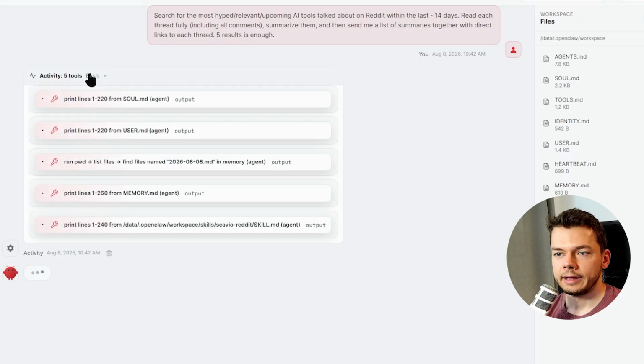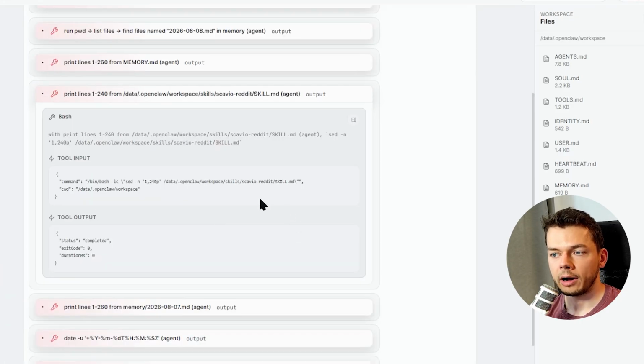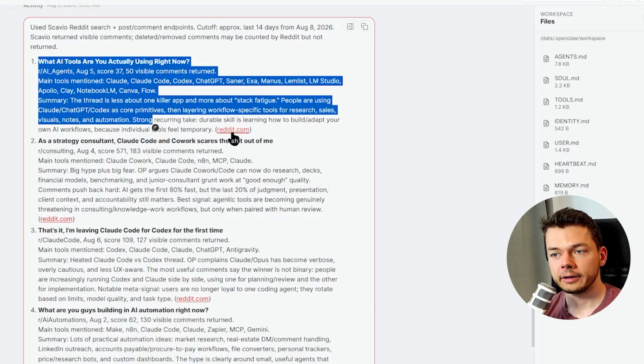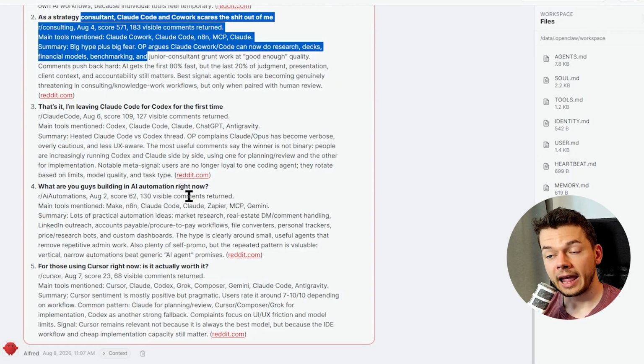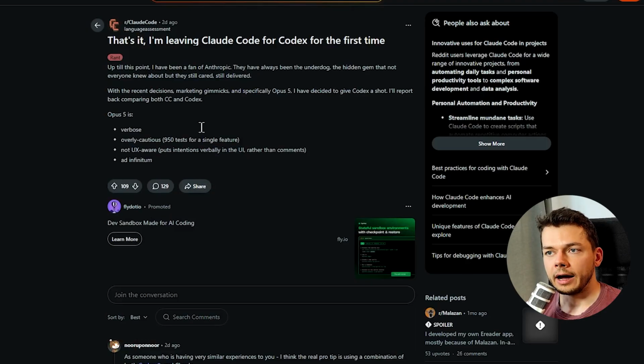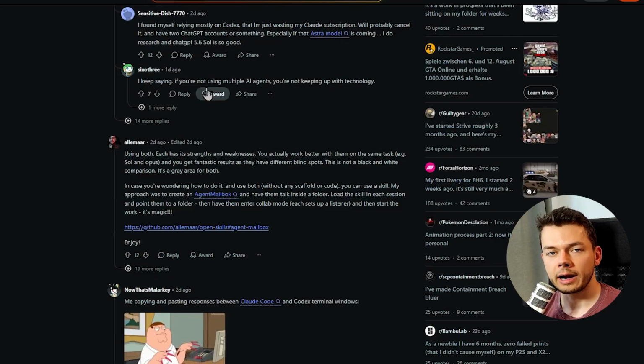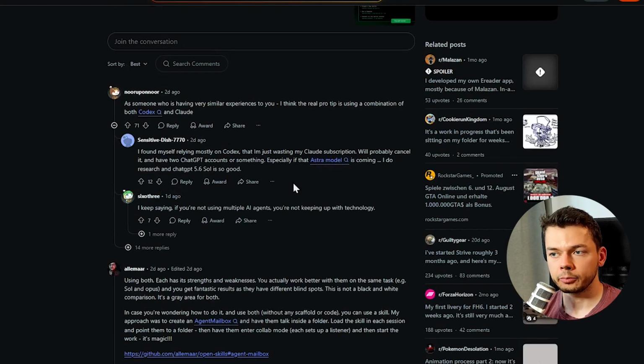And indeed, we can see that it uses the Scavio skill, which will allow us to fetch this data directly from Reddit. With the Reddit search, you have to be patient because Scavio circumvents the rate limiting with some artificial delays, so this can take a few minutes, but now we get clean output with a summary of each thread, a direct link, and 5 results as we wanted. And these threads are actually from the last 14 days with the highest ratings. This is exactly what we were looking for. And Scavio scrapes all this data for you. It handles the bot protection and rate limiting.